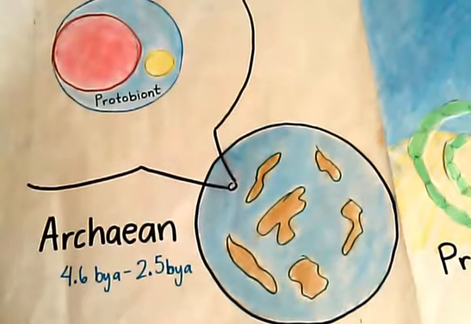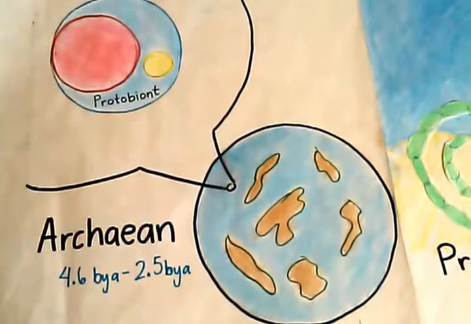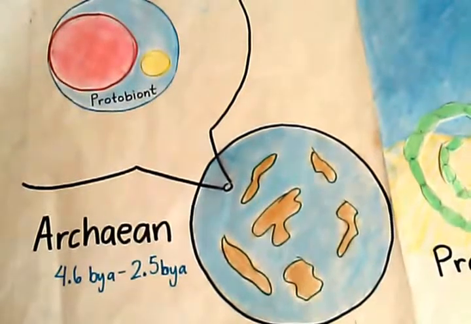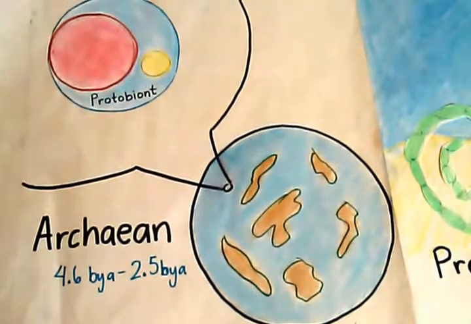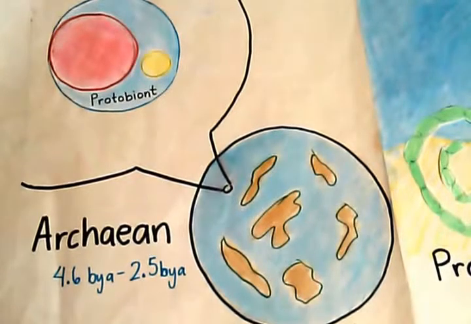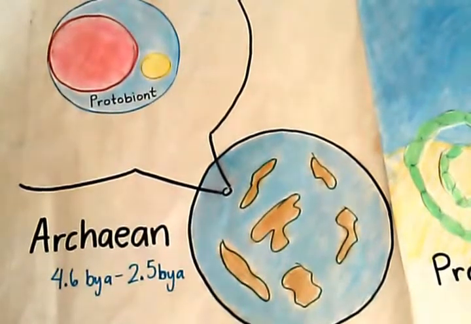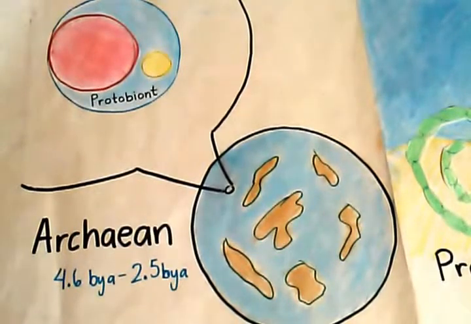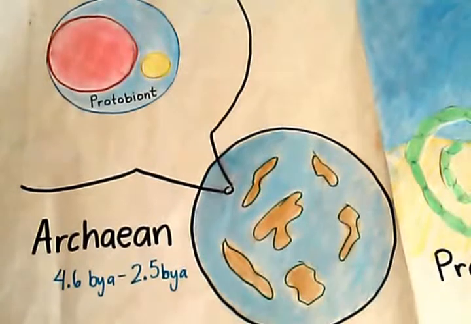The Archean covered the first 2 billion years of Earth's life. For more than a billion years, there was nothing but rocks. It wasn't until 3.5 billion years ago that prokaryotic cells started to form. Sometime before that, protobionts would have had to form, most likely near vents at the bottom of the ocean floor.